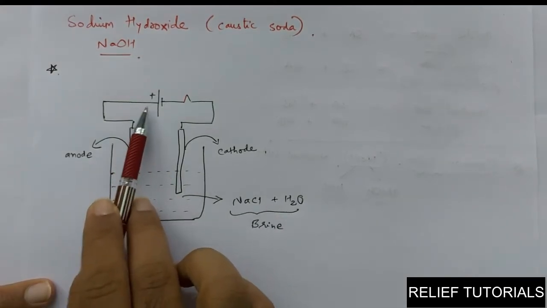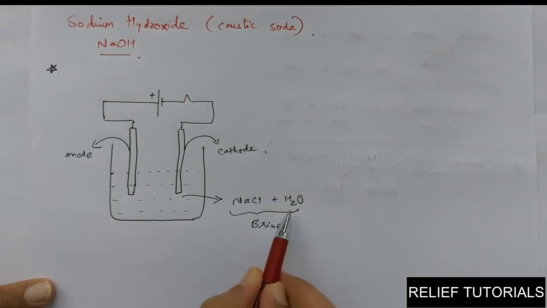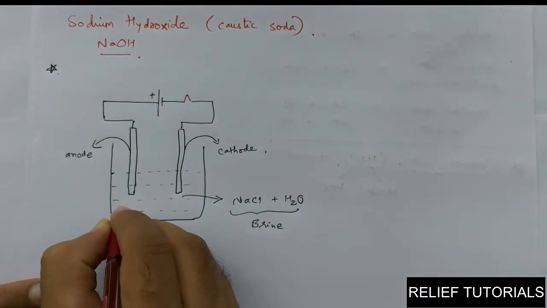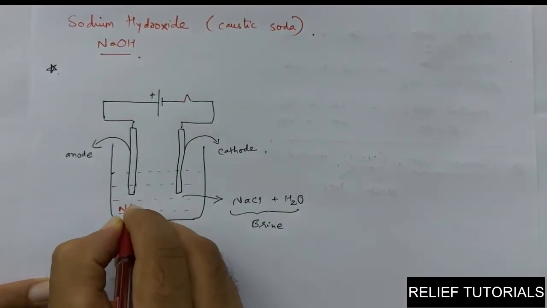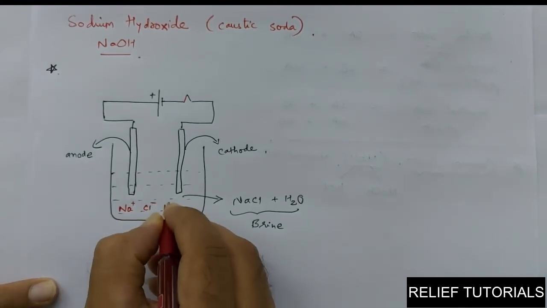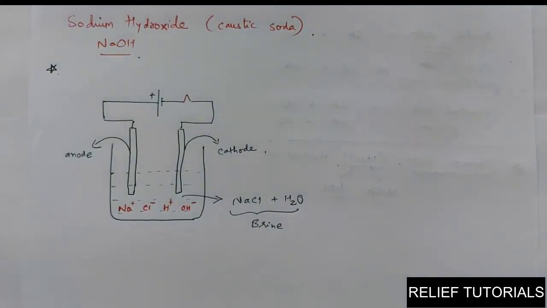Due to the current passing through the solution, both the substances get ionized. So you will have ionized structure like this: Na plus, Cl minus, H plus and OH minus. This is the ionization of NaCl and H2O.